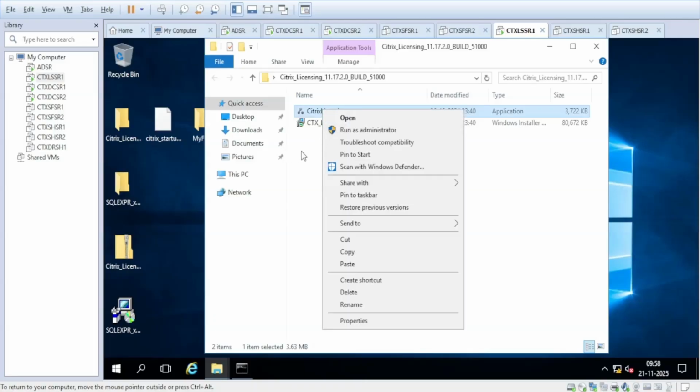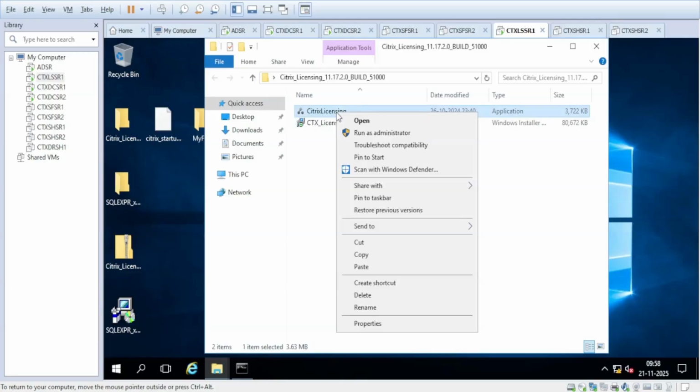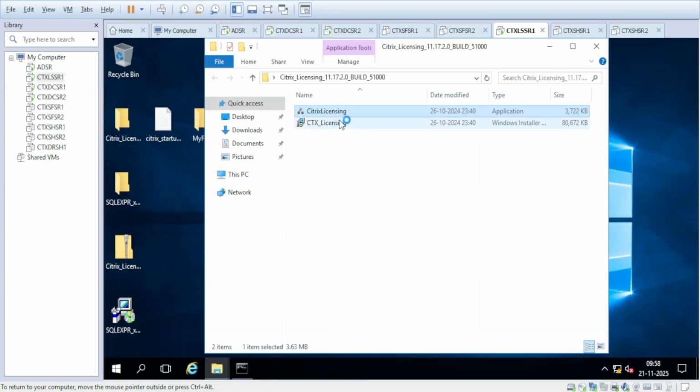You can download the setup from the Citrix site, and if you need this setup file, you can comment on this video. I'll share this license file with you by email, or if you need any other setup file, you can ask me in the comments. Okay, let's start the upgrade.